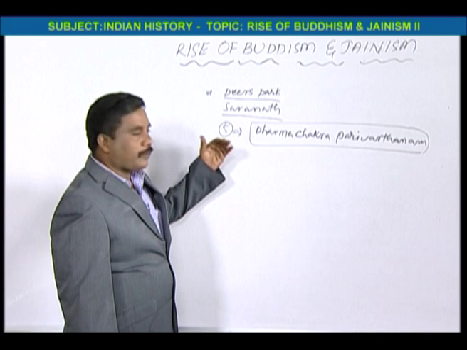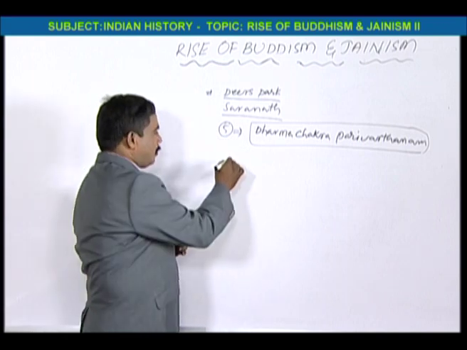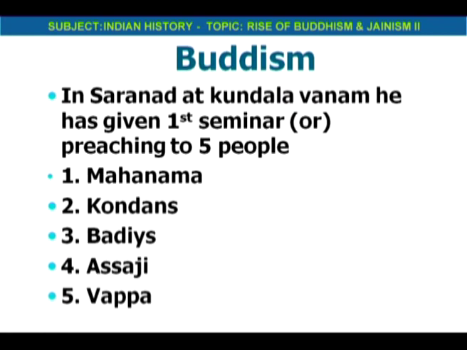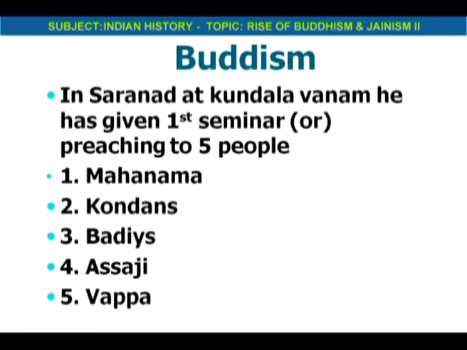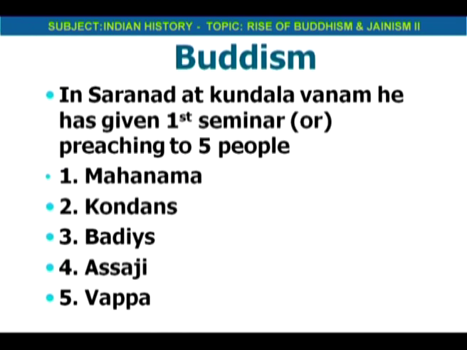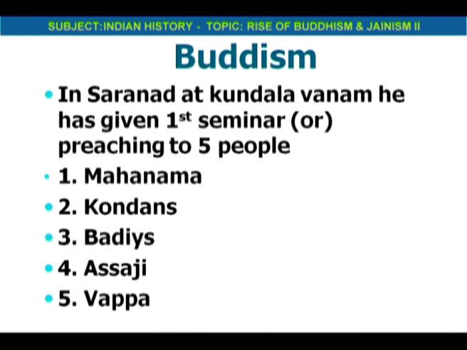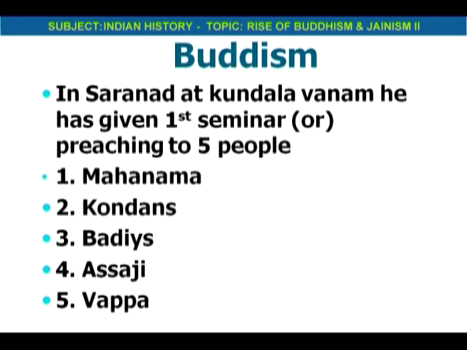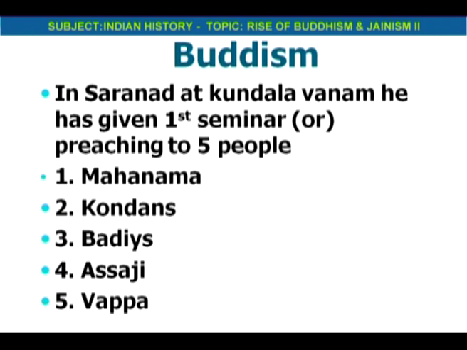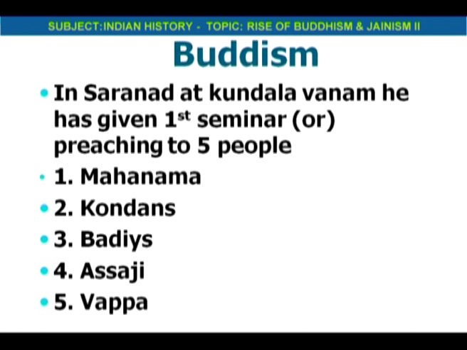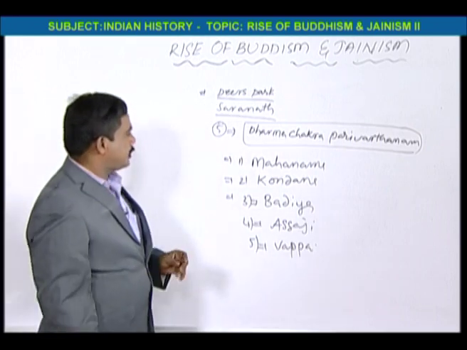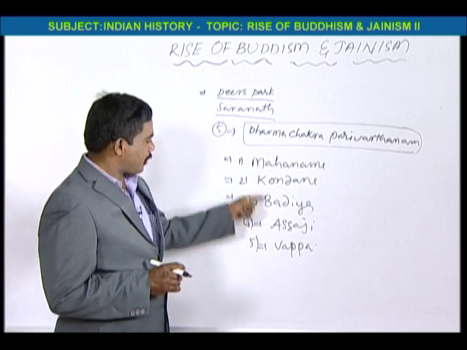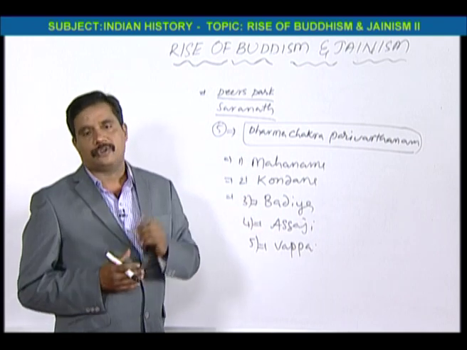So who are the 5 disciples? The first one is Mahanama, second Kondana, third Badiya, fourth Assaji, and fifth Vappa. So these are the 5 disciples. He gave the first preaching to them. Actually, these 5 members were once classmates of Gautama Buddha.